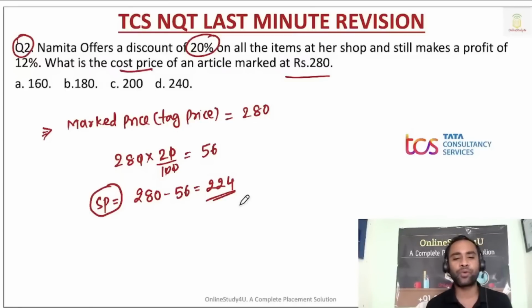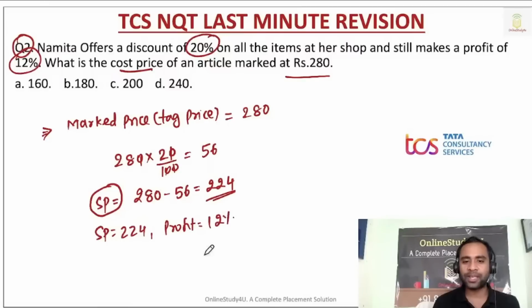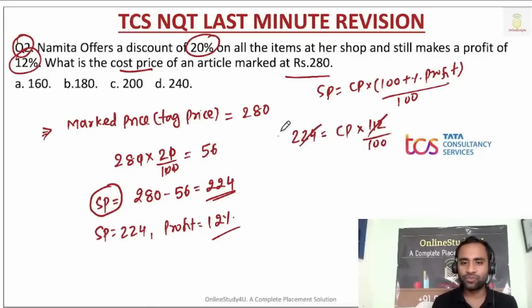Now we have to find the cost price. Selling price is 224, and profit is 12%. We have to calculate the cost price. Selling price will be equal to cost price into 100 plus percentage of profit, divided by 100. So selling price is 224, cost price we have to calculate, 100 plus profit percentage 112, divided by 100. This is 2 times, so cost price will be equal to 200.